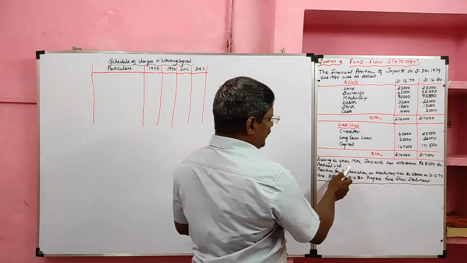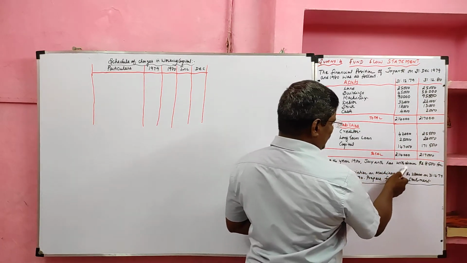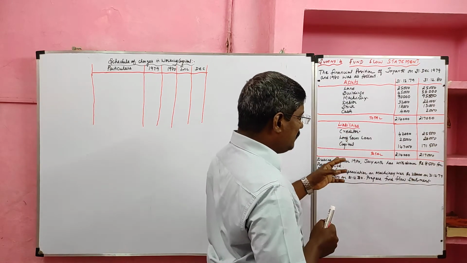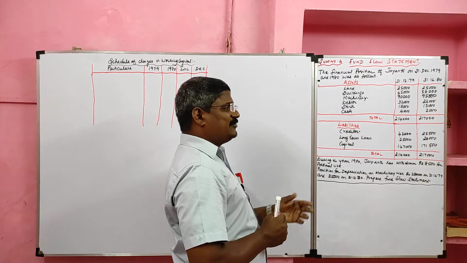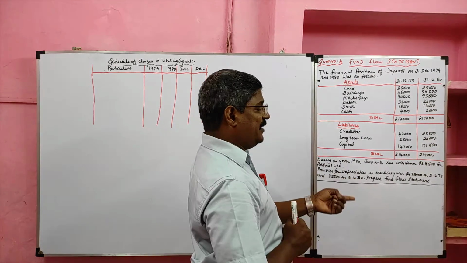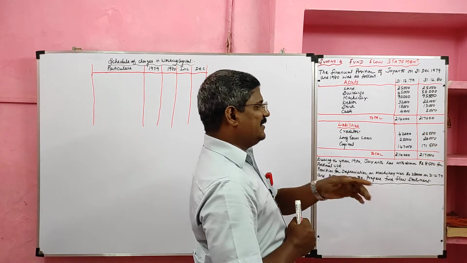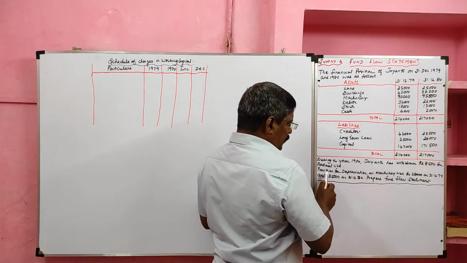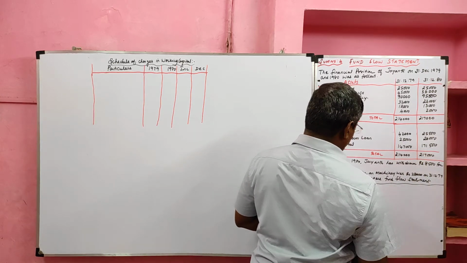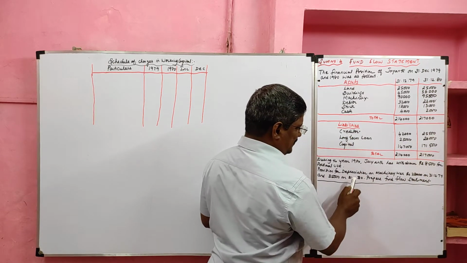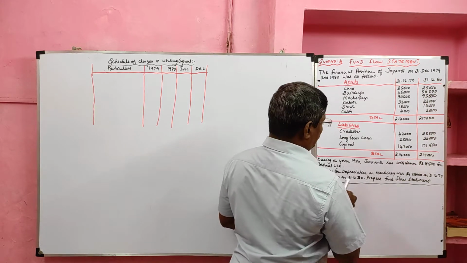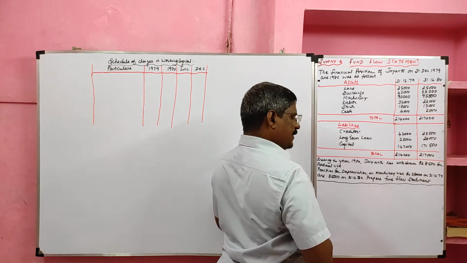During the year 1980, Giant had withdrawn rupees 8,500 for personal use. So the proprietor's drawings are given, and we have to ascertain the net profit. If drawings are given, we have to ascertain the net profit. If net profit is given, we have to ascertain the drawings. Then provision for depreciation on machinery was 28,000 on 31st December 1979 and 35,000 on 31st December 1980. So the opening and closing provision for depreciation on machinery are given.